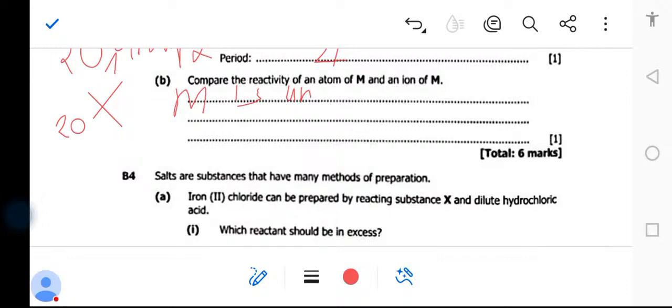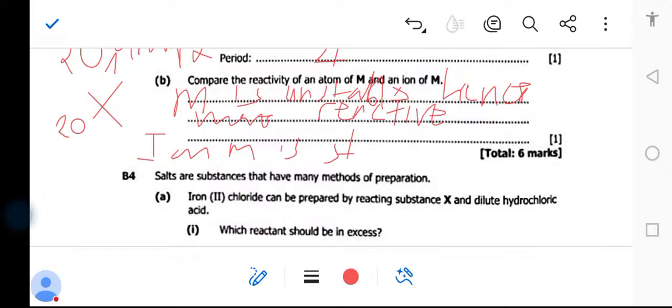Okay, so if it is unstable, hence more reactive. Are you getting that? So if it is unstable, more reactive, while ion M is stable.